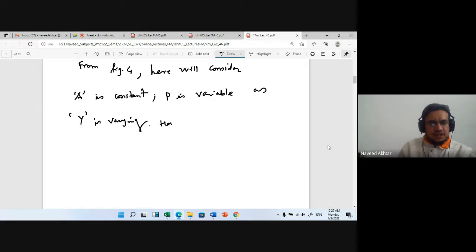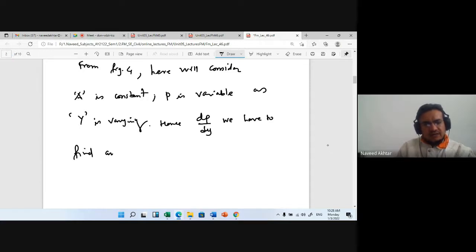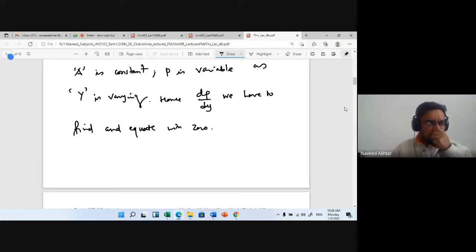Hence, you can say that dP upon dy we have to find and equate it to 0. So we have to find out how the perimeter will change with respect to depth. That's why dP upon dy.